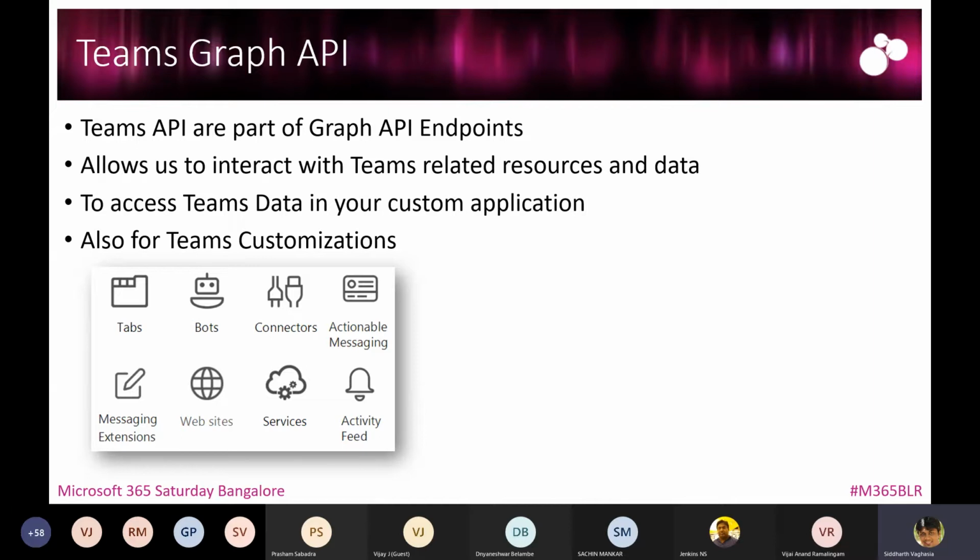There are messaging extensions which can be part of your channel messaging feature, through which you would be able to surface a UX user interface and perform some operations on your data. Then you can create websites which would be surfaced as a Teams tab, and you can also build services and activity feed. So these are the different ways, different client applications or customizations, wherein you can interact with the Teams Graph API.